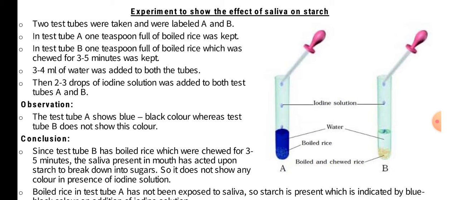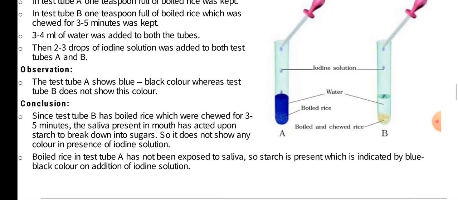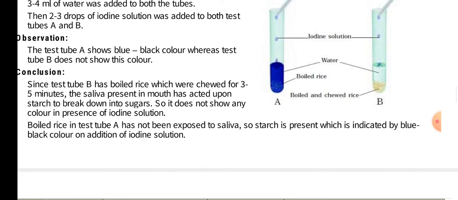The conclusion we can make is that because only boiled rice was taken in test tube A, it showed the starch test as starch was still there, whereas in test tube B, as chewing was done, the starch got converted into sugars, and that's why the blue-black color did not occur.